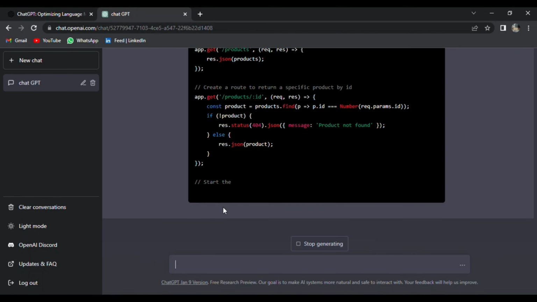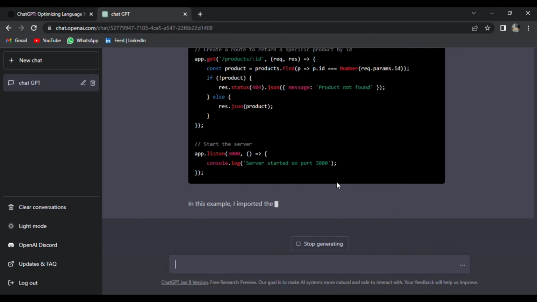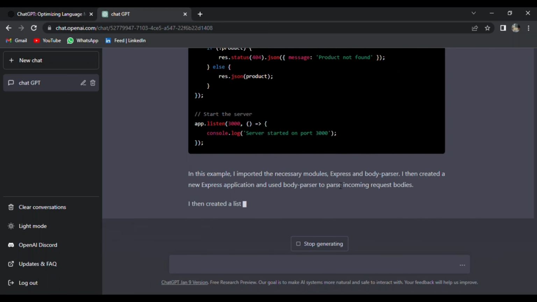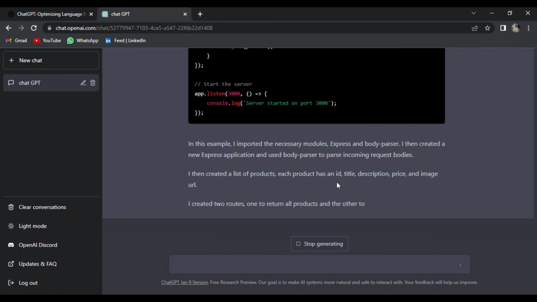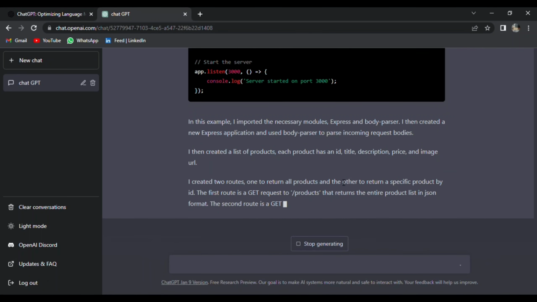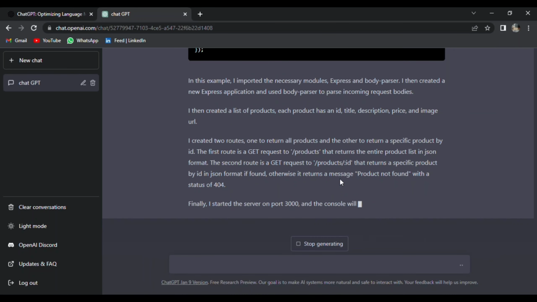Here it gives a detailed code explanation for us. It gives a detailed and comprehensive explanation to our question.